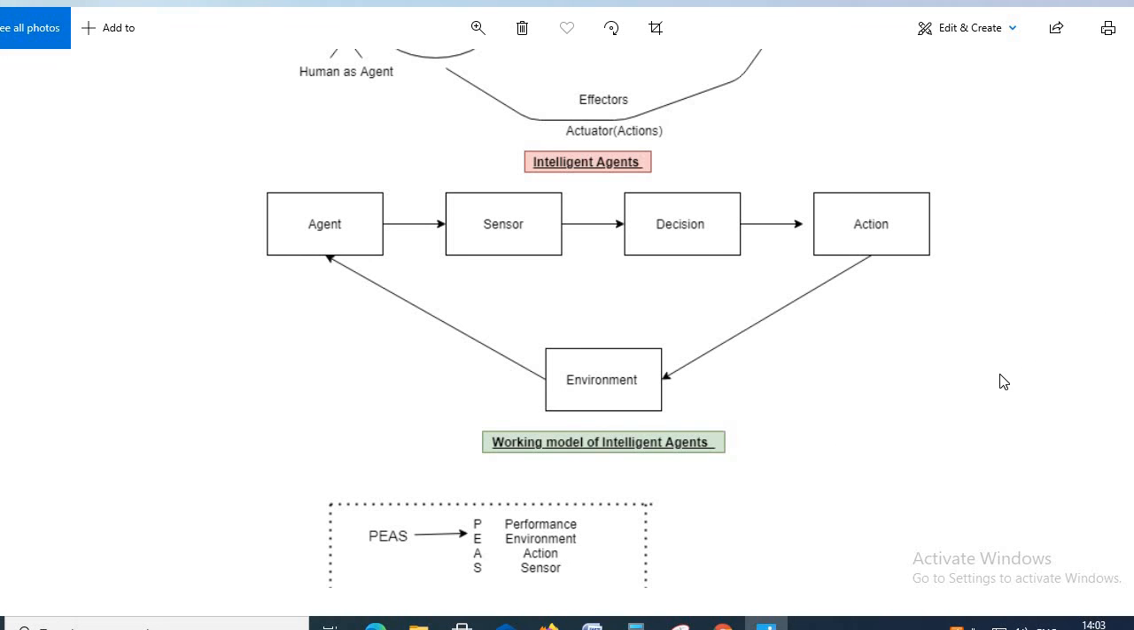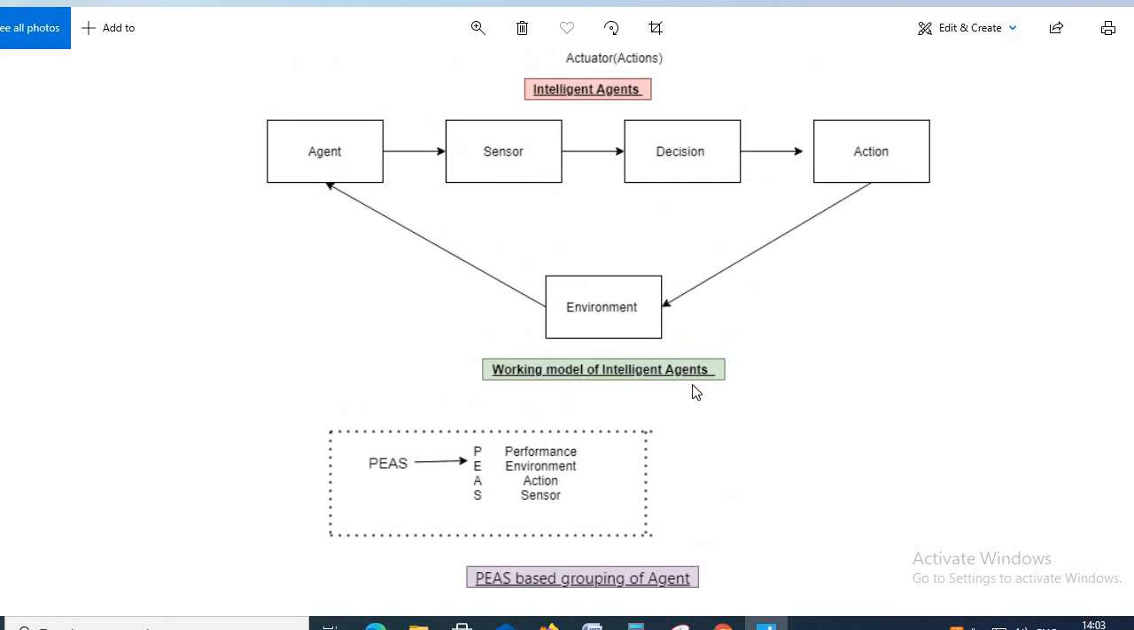Now, an intelligent agent is described based on PEAS. P stands for performance, E stands for environment, A means action, and S means sensor. So it performs some action according to the environment using sensors. These are the basic groups of an agent.